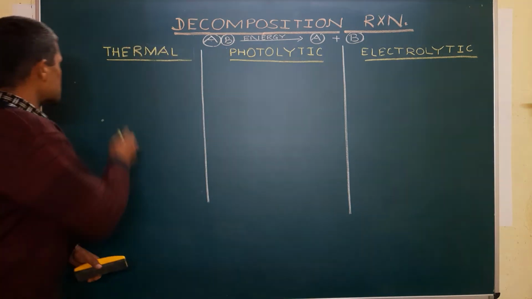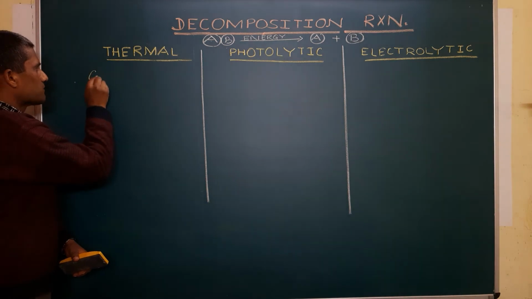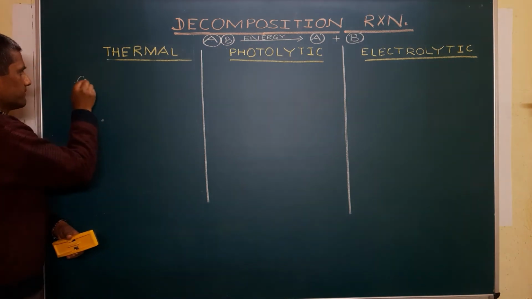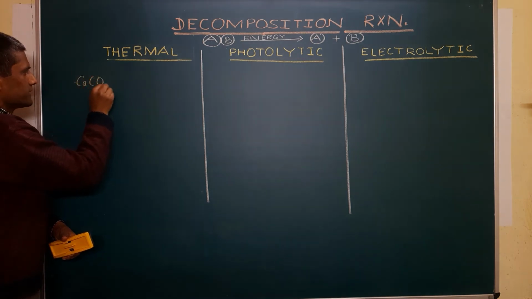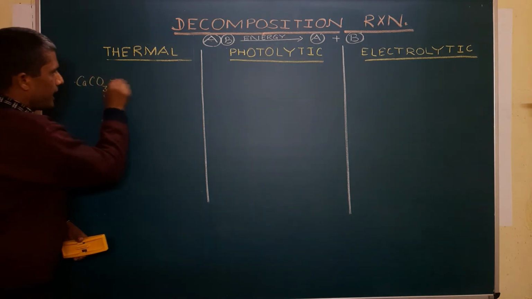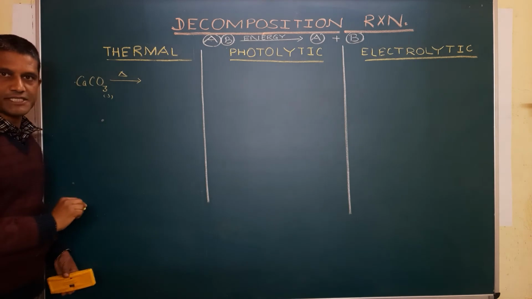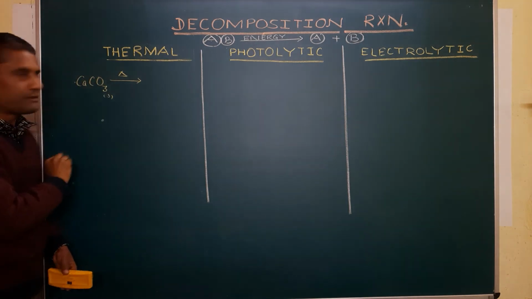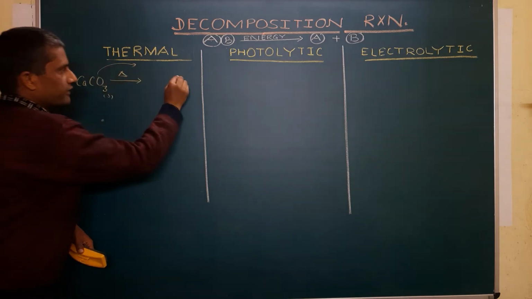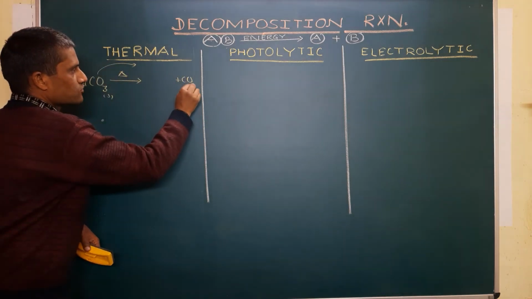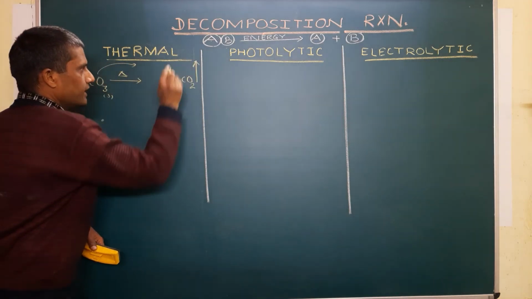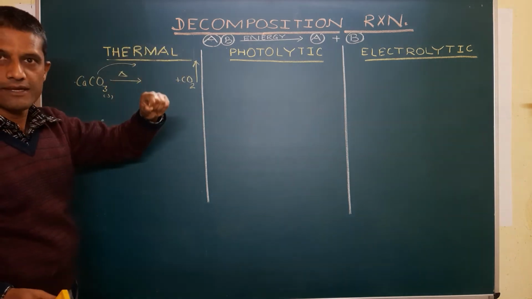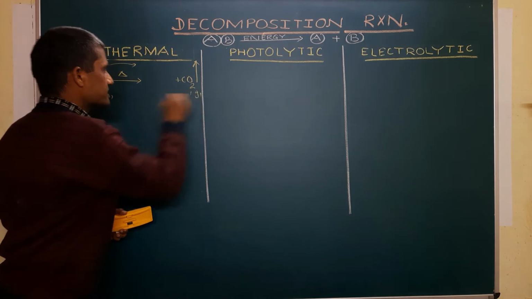So here it is calcium carbonate, CaCO3, solid, and it is being heated; heat is being supplied and it's going to break up. As I have told you, carbonate will break up to give you carbon dioxide. Firstly, carbon dioxide gas is going to be released. Here it is, and this arrow states that the gas has to go away. This is in gaseous state.